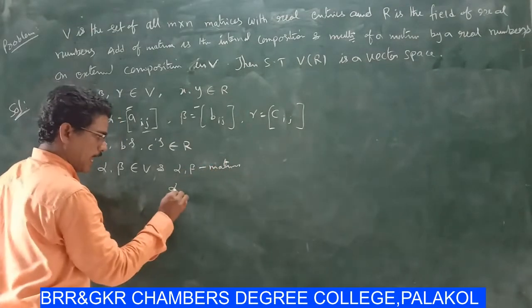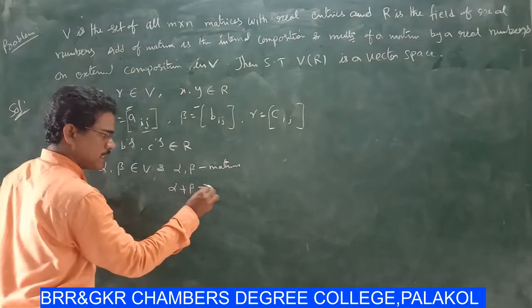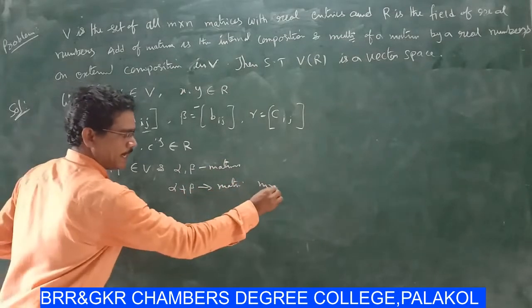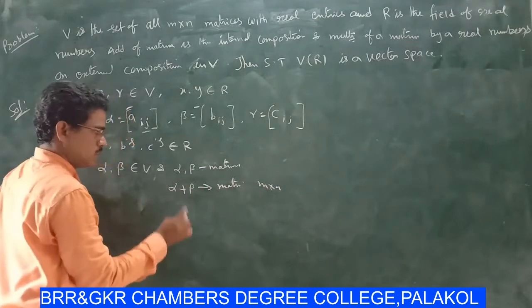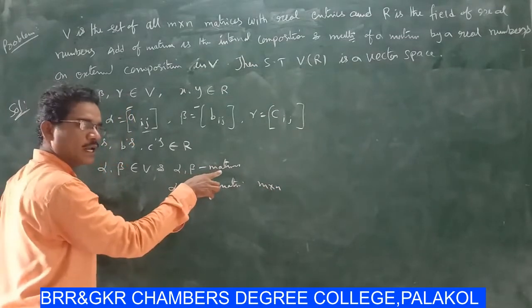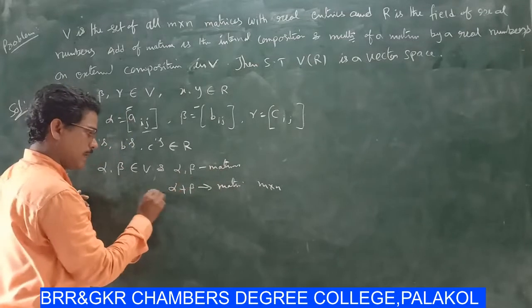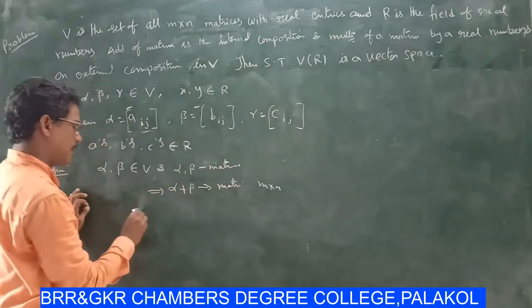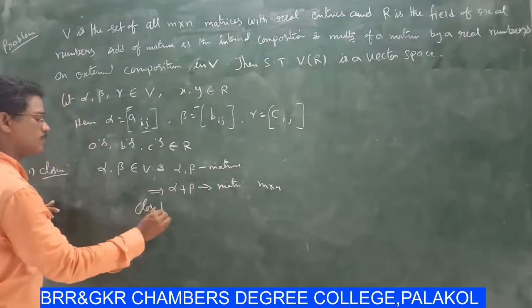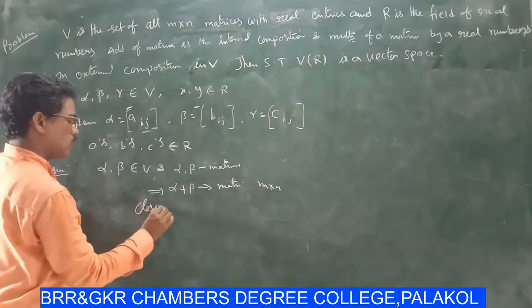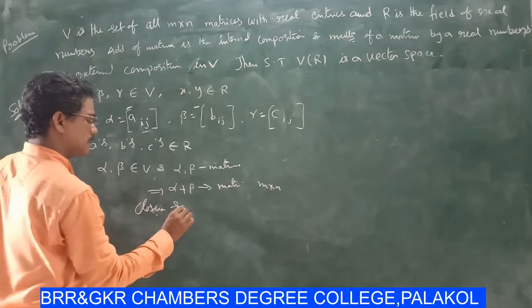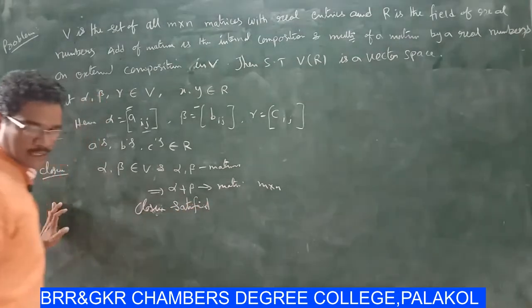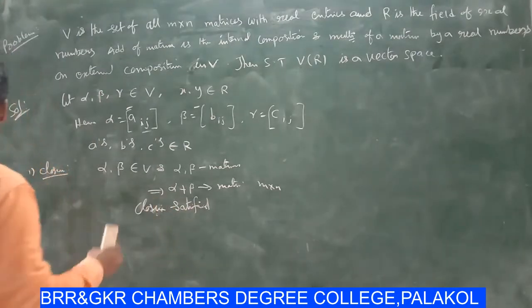Then alpha plus beta is also an n by n matrix. So alpha, beta are matrices, then alpha plus beta is also a matrix. Then closure is satisfied.